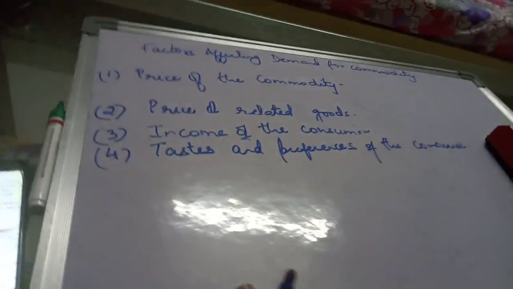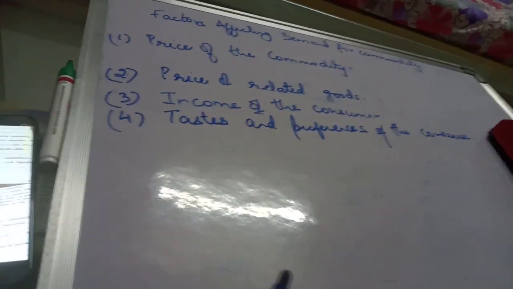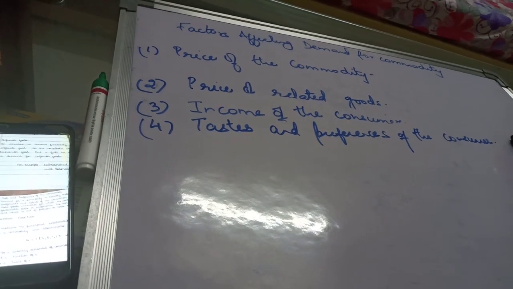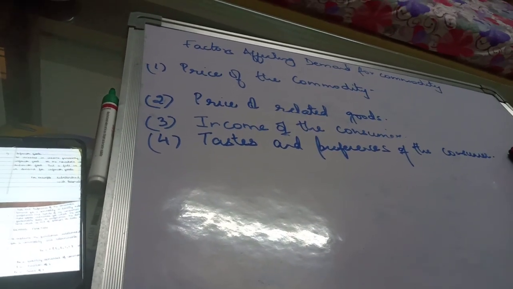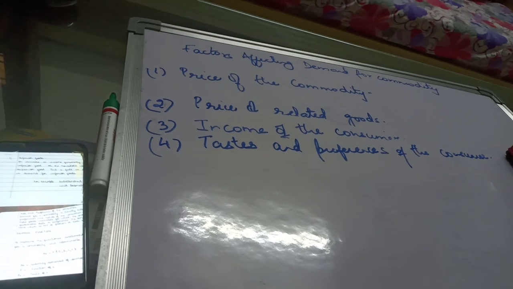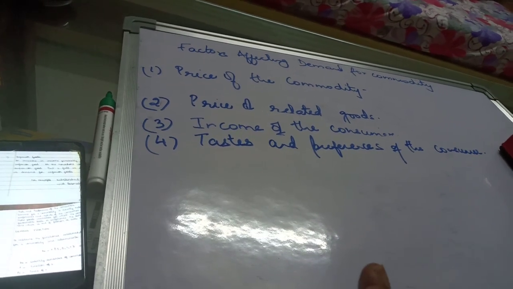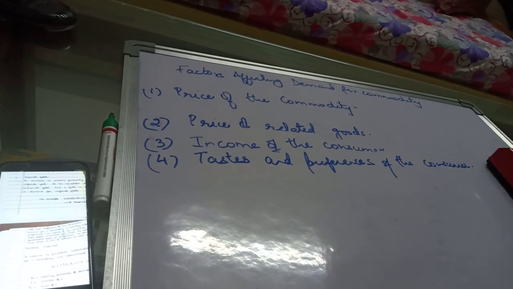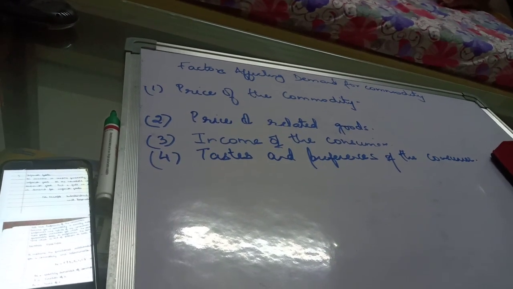So what are the four factors? Let's just tabulate it together. Price of the commodity, negative relationship. Price of related good, that depends upon what kind of relation the two commodities share. If they are substitute goods, then positive relation.